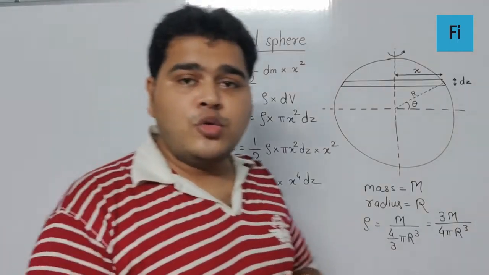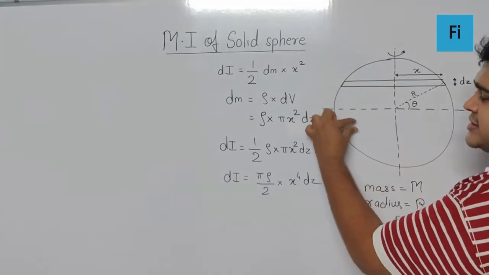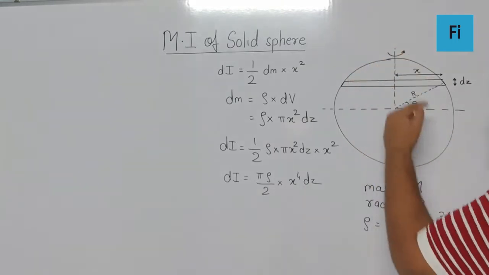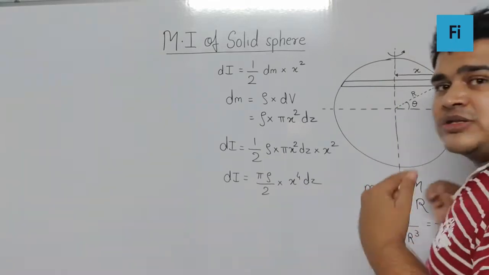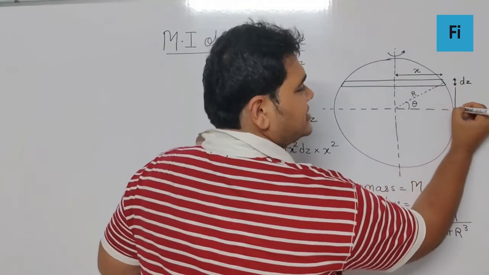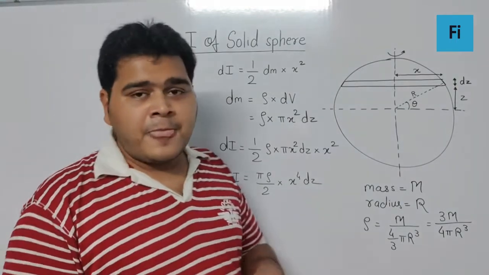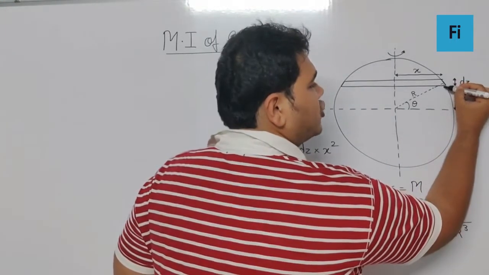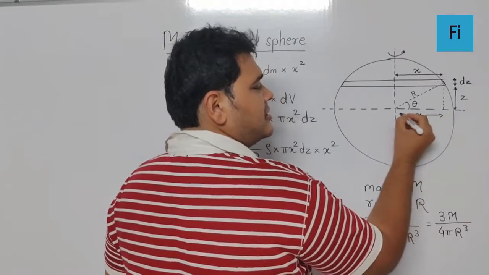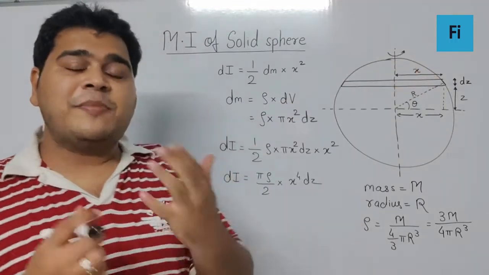Now definitely if you want to find the moment of inertia for the entire sphere, I need to add all the disks from the negative point to the positive point. Can I say this value, the height over here, is constantly changing, which is nothing but the z. So if dz is the thickness, z is the height which is constantly changing. In this particular triangle, this is z, this is x, which means I can have a direct relation between x, z and r using Pythagoras.